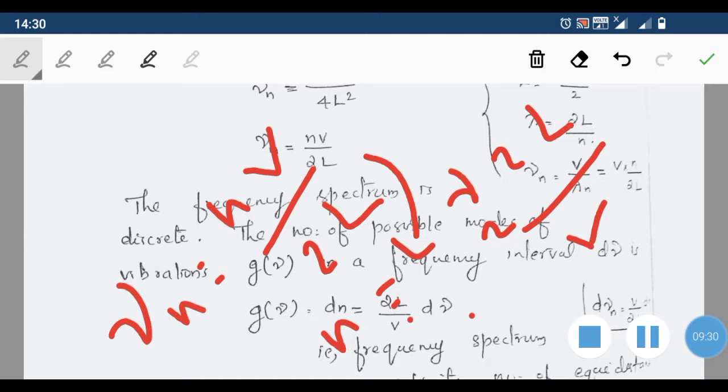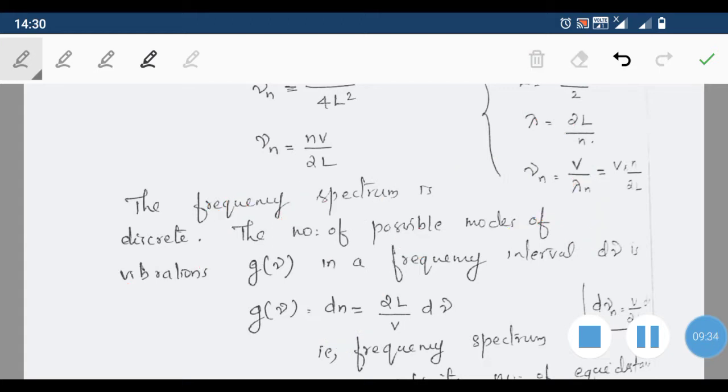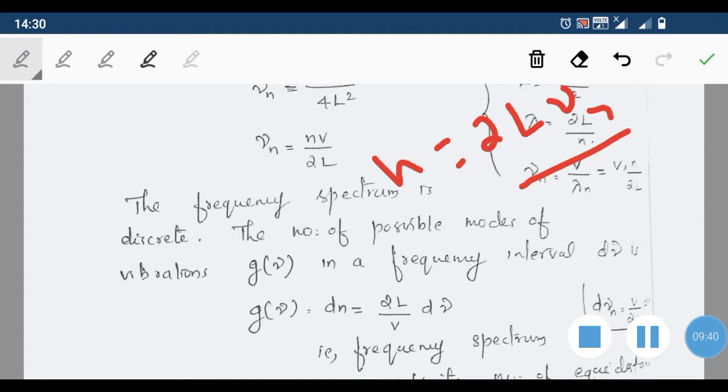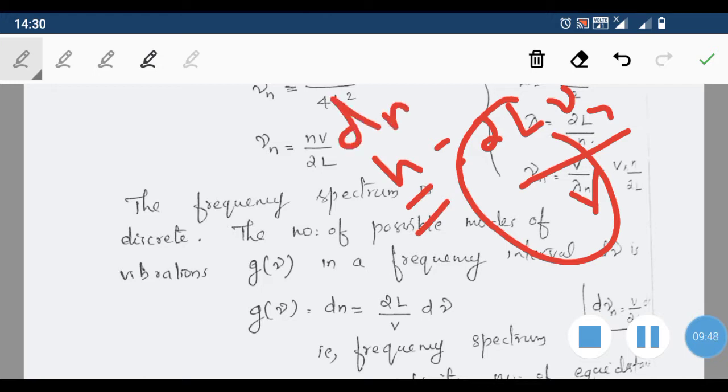Taking the differential on both sides, dn, which is represented as g of ν, is equal to 2l by v into dν.